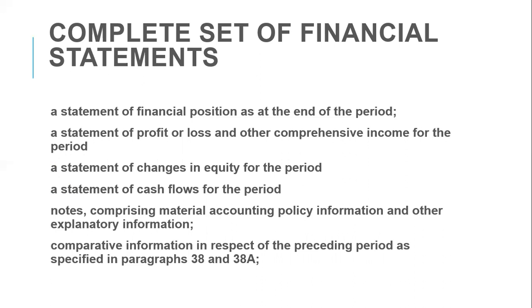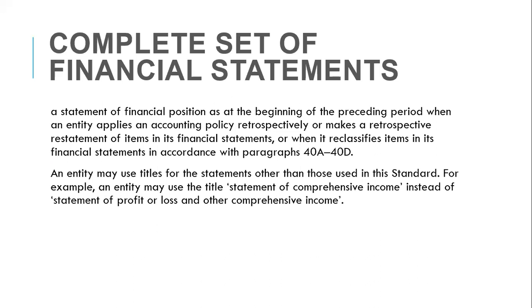So IAS 1 states that a set of financial statements should have at least two periods so that we can compare the trend over those two periods. Then a statement of financial position as at the beginning of the preceding period when an entity applies an accounting policy retrospectively or makes a retrospective restatement of items in its financial statements, or when it reclassifies items in its financial statements in accordance with paragraphs 40A to 40D.